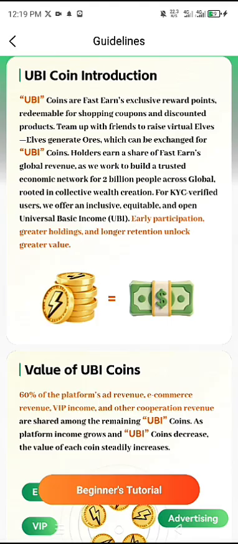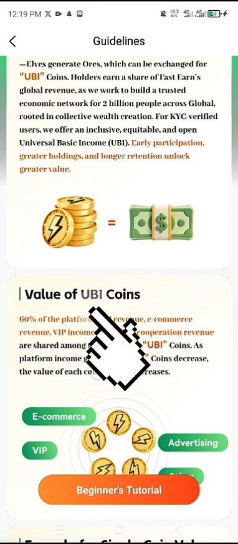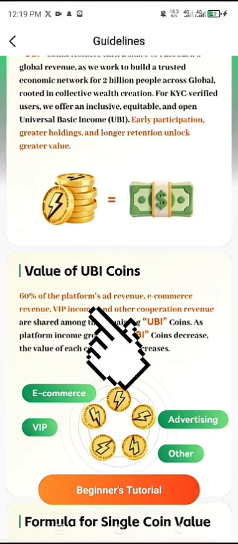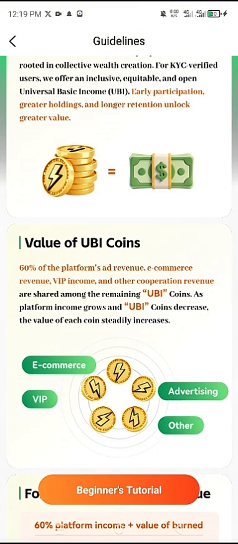The primary token we're farming on this app is the UBI coin. UBI simply means universal basic income. According to the team, the value of the UBI coin is 60% of the platform's ad revenue, e-commerce revenue, VIP income, and other cooperative revenue.